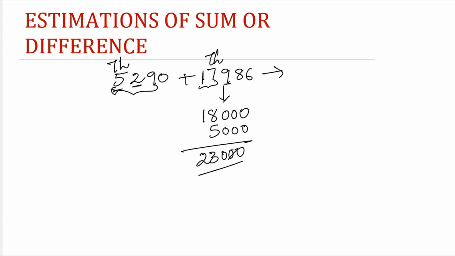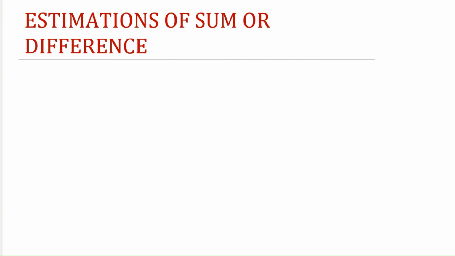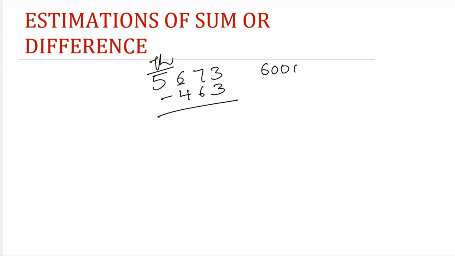Now, while doing subtraction of these numbers, consider if we have to subtract 5673 minus 463. In this case, if we round off to the thousands place, this will become what? 6000, because in the hundreds place we have 6.